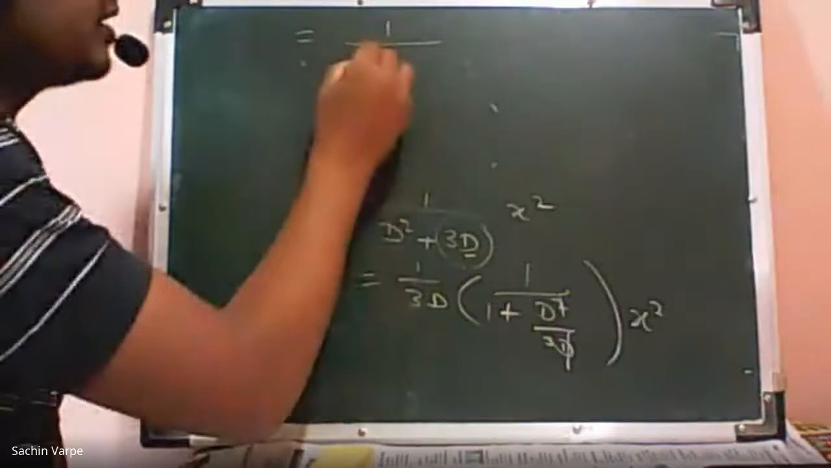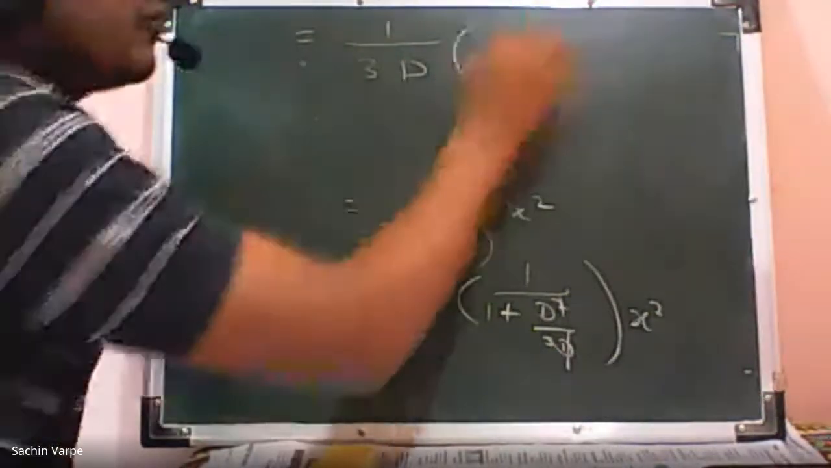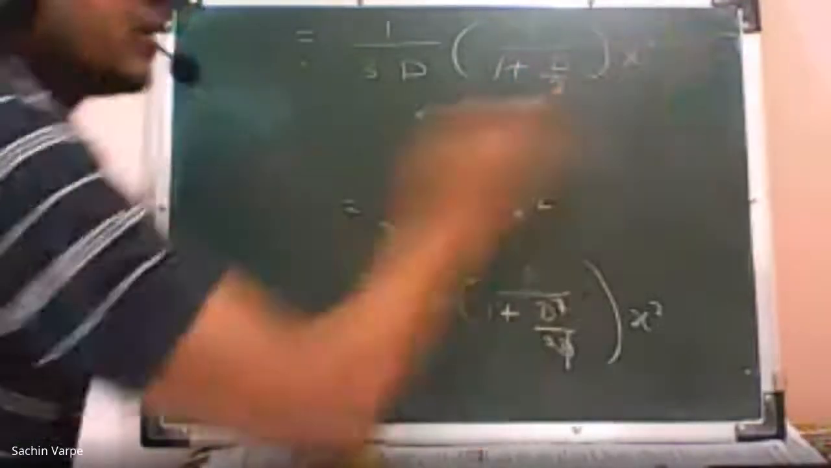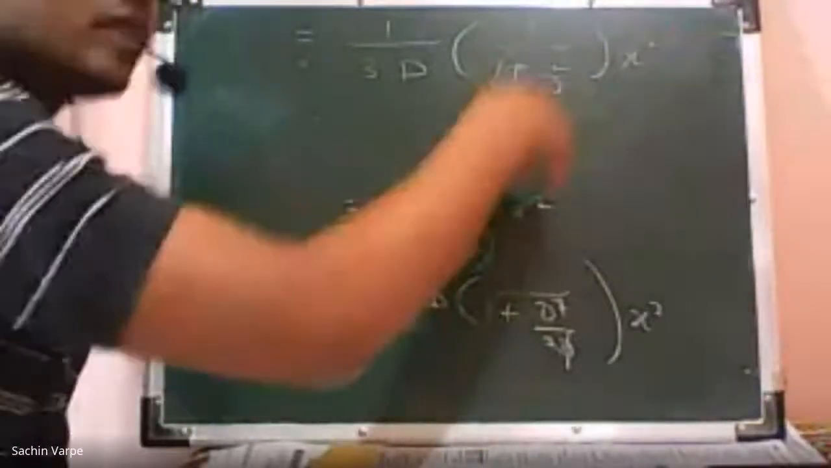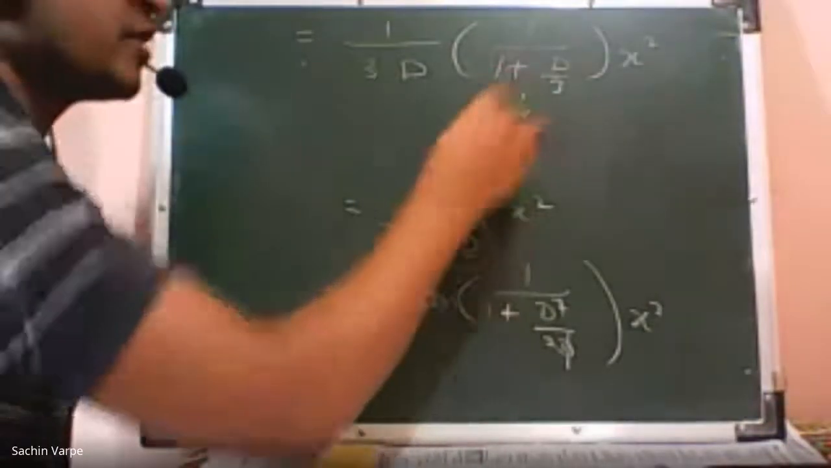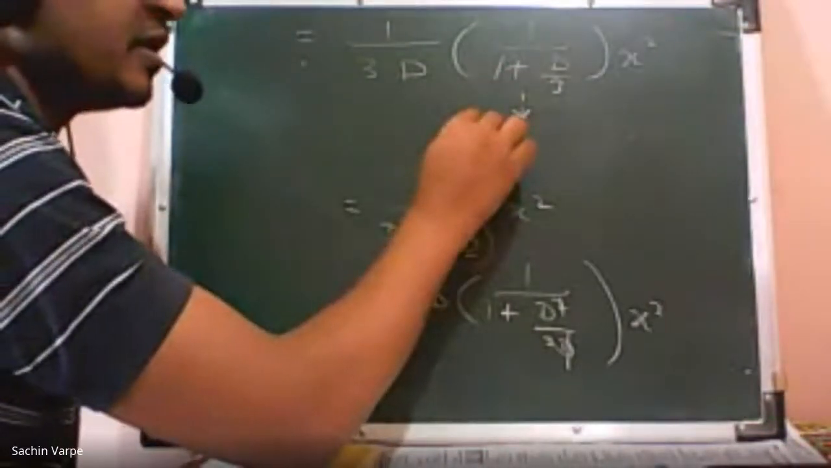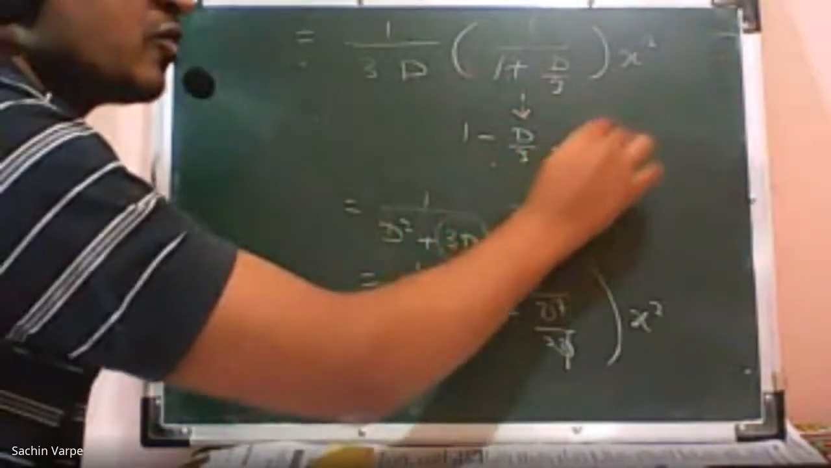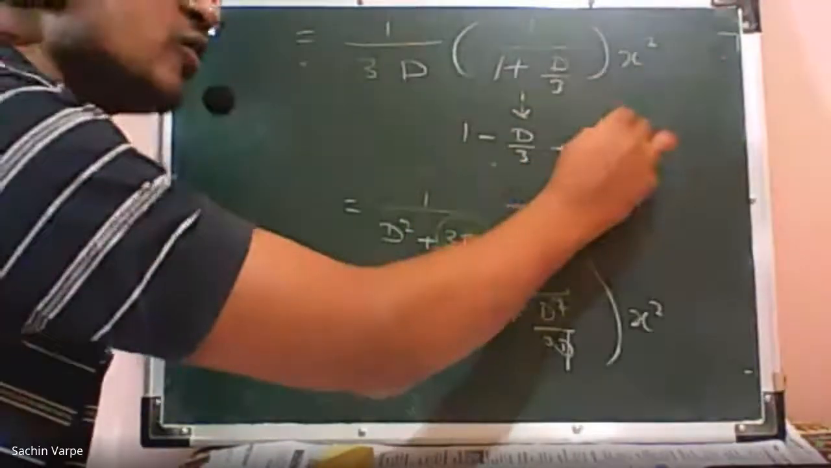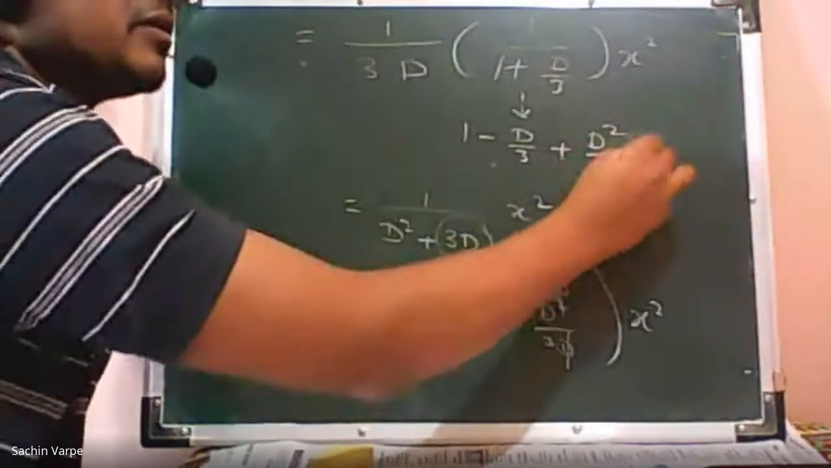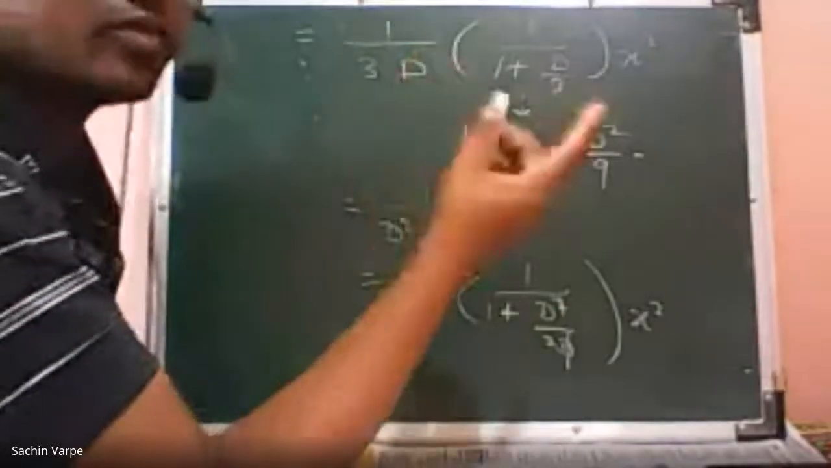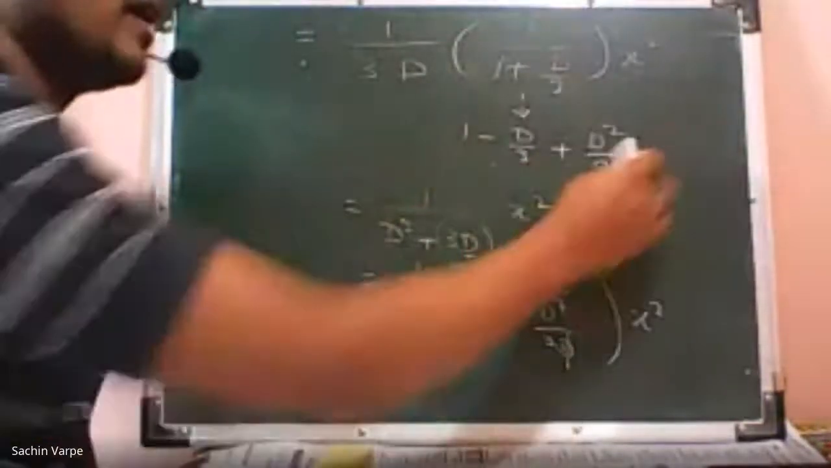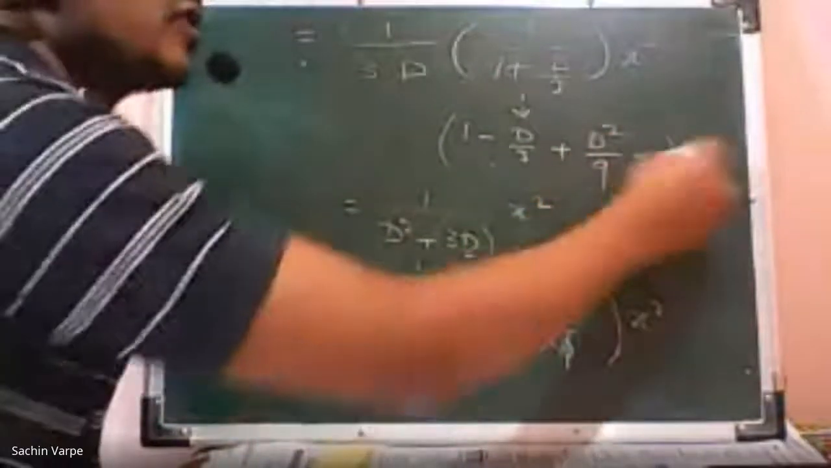1 upon 3D into 1 upon 1 plus p, where p is D by 3 operated on x square. And now I can write the expansion of this, isn't it? What is that expansion? 1 plus p, 1 minus p, that is D by 3, plus p square, that is D by 3 the whole square, that is D square by 9, minus D by 3 the whole cube, that is D cube by 3 cube, that is 27, plus and so on.